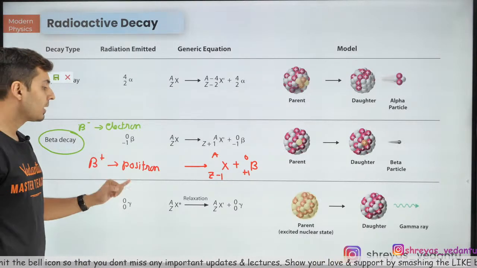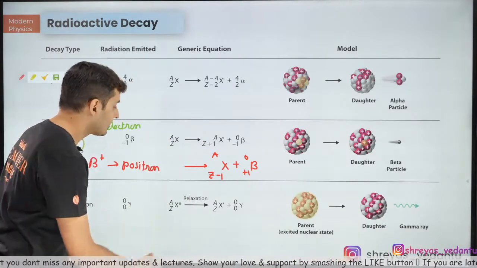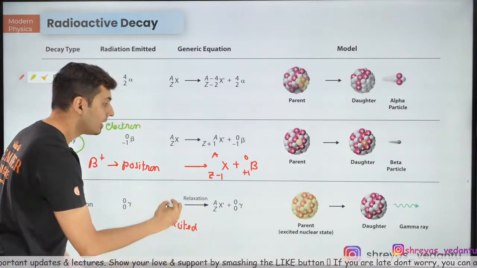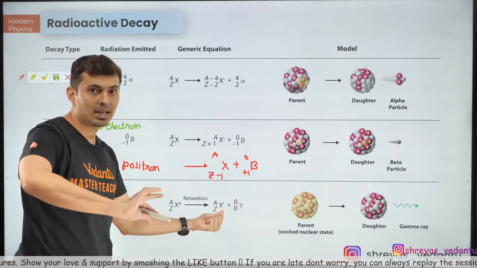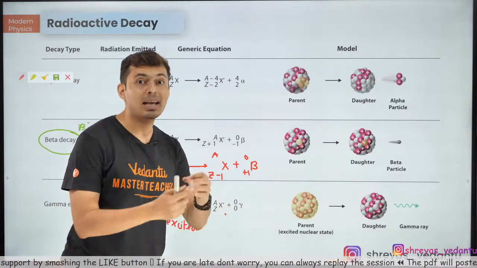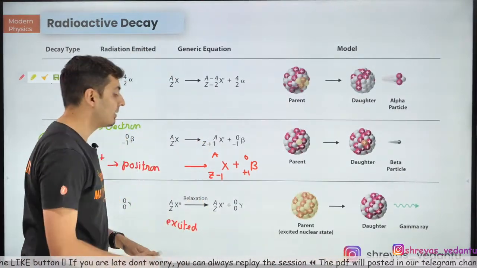Gamma emission. What happens is the parent nuclei is right now in its highly excited state, and when it goes to its ground state, there is no change in atomic number or atomic mass number. The only thing which is emitted is a gamma particle, which is nothing but electromagnetic waves.